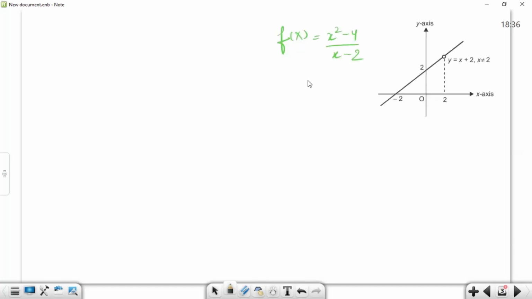Next slide. So now let's focus on finding the limit of this particular question. As it is shown, let us first simplify the function. We are simplifying the function.